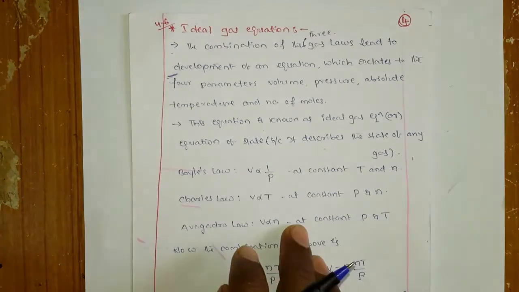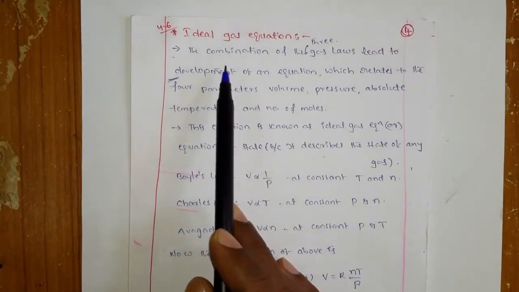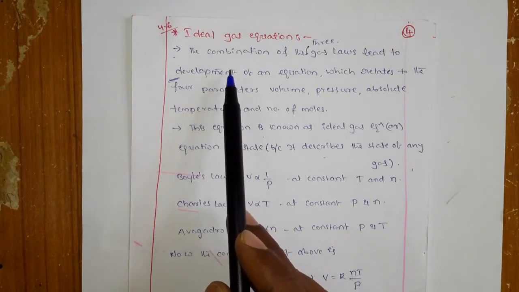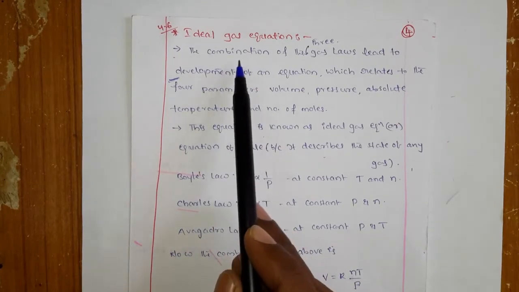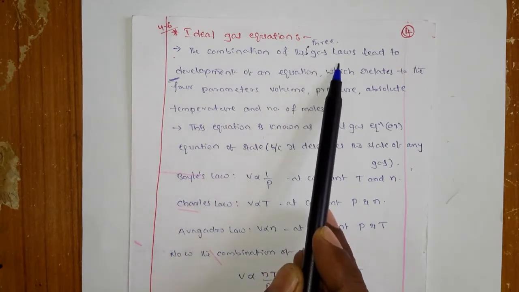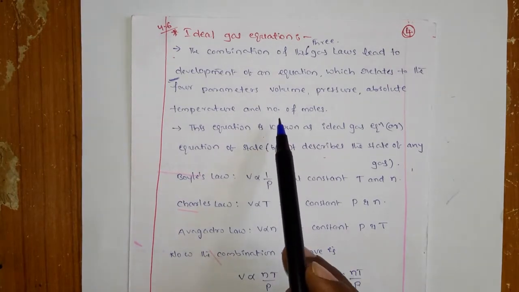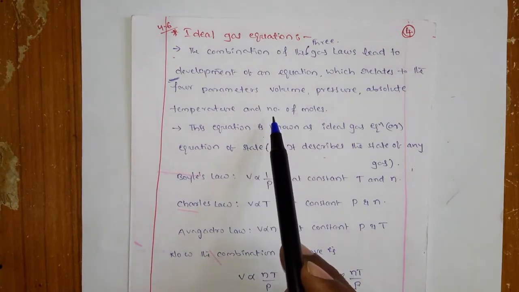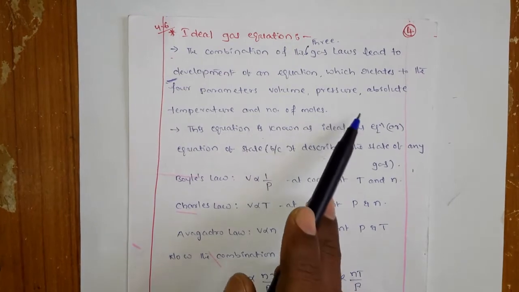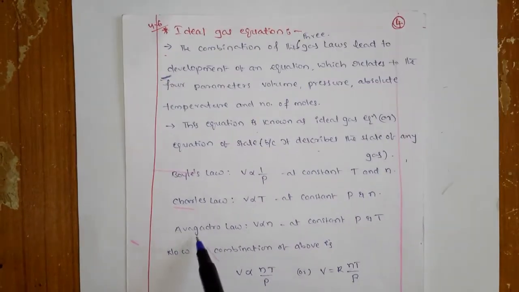So what is the ideal gas equation? You know what an ideal gas is, but the ideal gas equation is very simple. It is the combination of the three gas laws. What are the three gas laws? That is Boyle's law, Charles law and Avogadro's law. Not Gay-Lussac's law, sorry, it is only Avogadro's law.